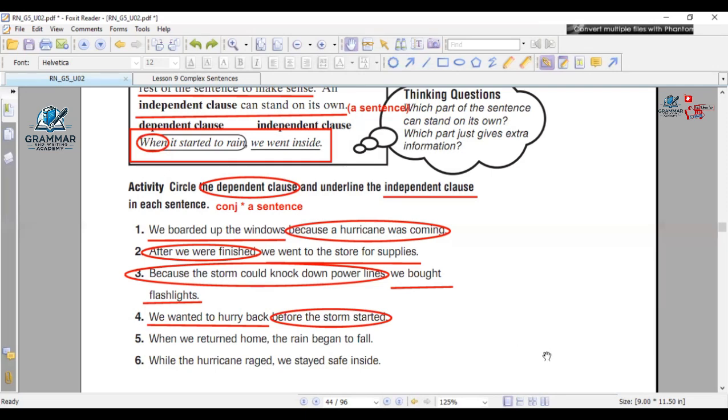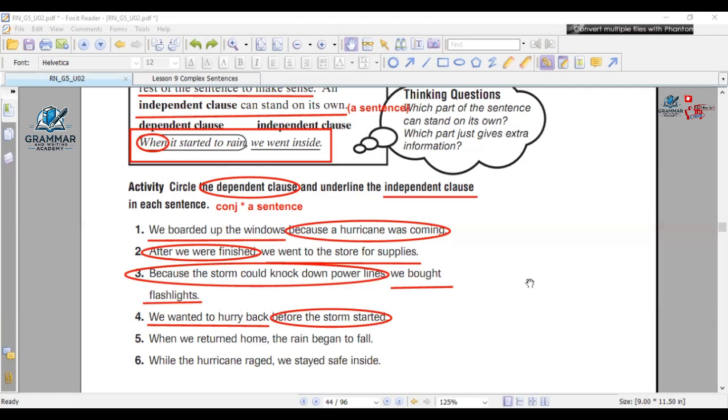Thanks, Mu'taz. I'll move right now to Hamza. I'm trying to give all of you chances, by the way. Number 5, please. When we returned home, the rain began to fall. Mister, we will circle when we returned home.